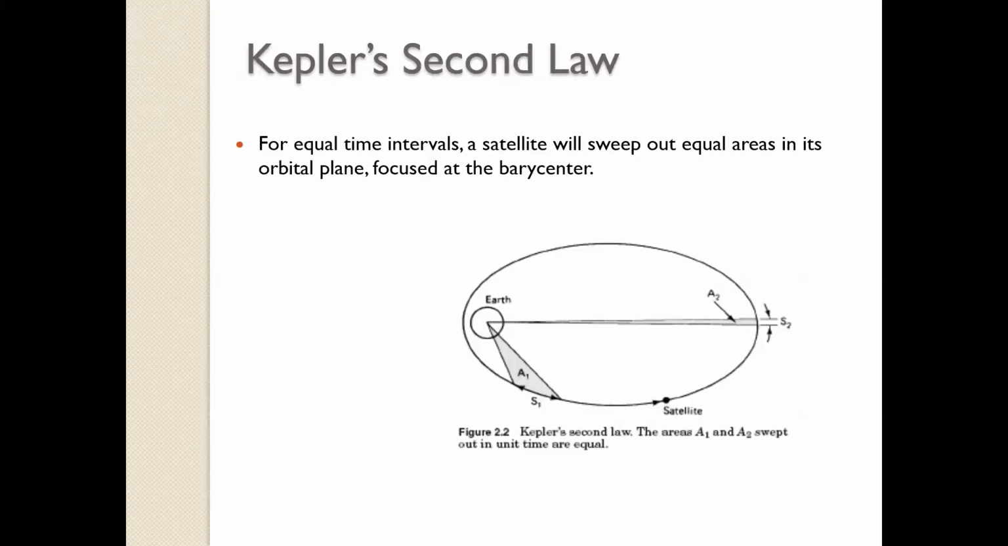Now, this second law says that equal time, this is very important and it actually gives us a lot of information about how a satellite works. At equal time intervals, a satellite will sweep out equal areas in the orbital plane focused at the barycenter. So this is the center, the barycenter, the mass center. This is the point.